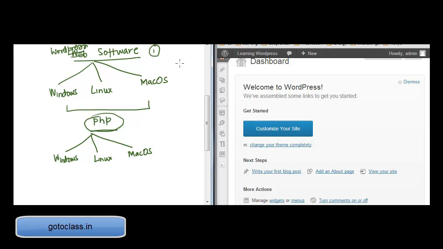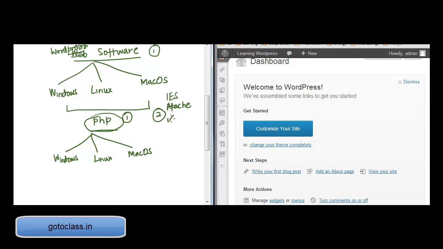The second thing that people ask is, can WordPress be run on your own local machine? And the answer is yes, WordPress can be run on your own local machine. In order to run a software like WordPress, you require, like I said, PHP. Then you would require a web server, because WordPress itself is not a web server, and you require something like Apache, for example, or IIS, which is the Microsoft web server. So you require some web server in order to be able to run WordPress.